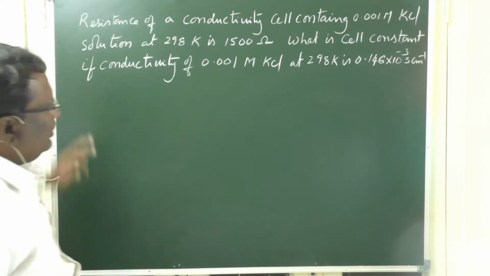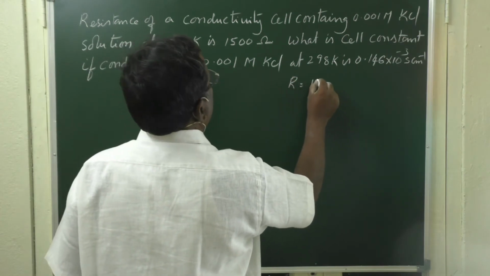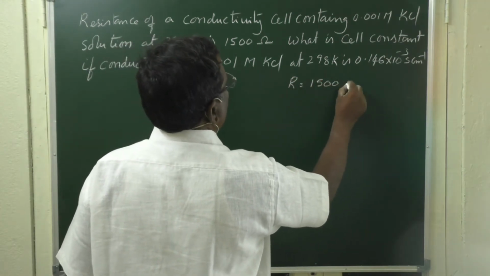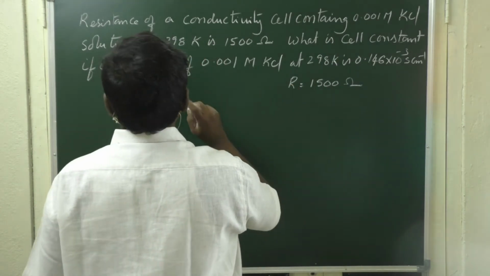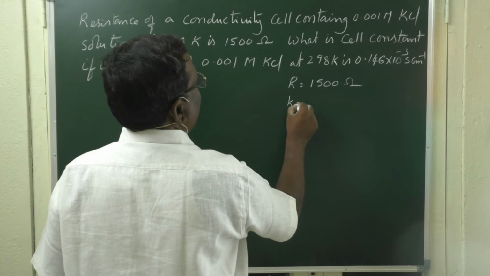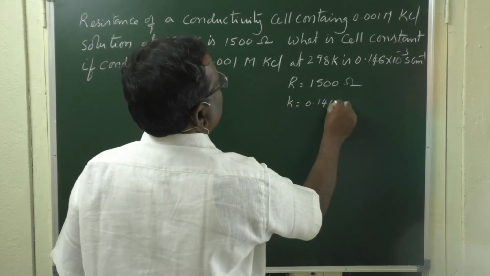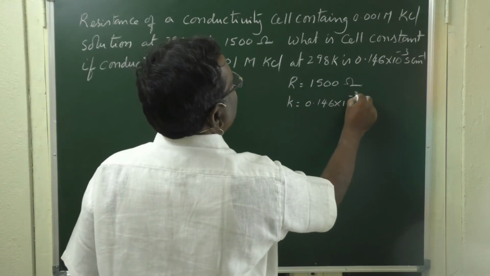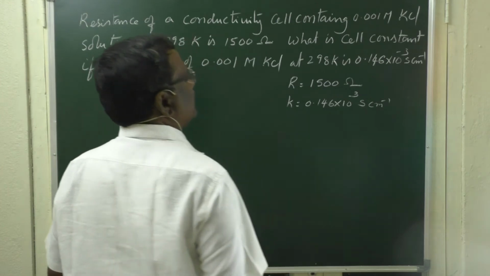Now here we have resistance R equal to 1500 ohms. Then we have conductivity K equal to 0.146 × 10^-3 Siemens per centimeter.